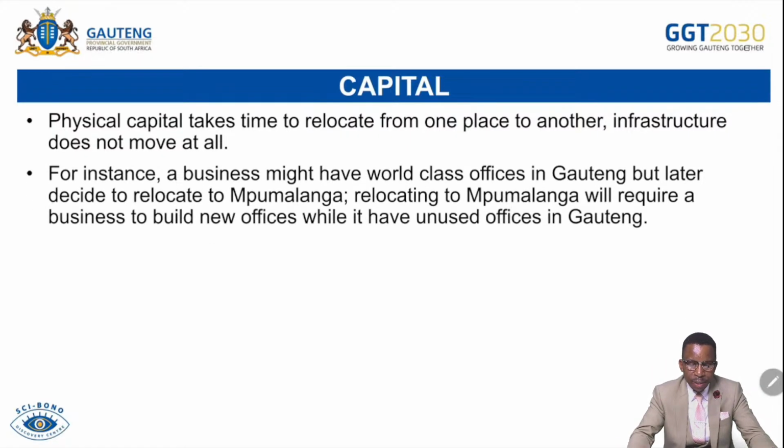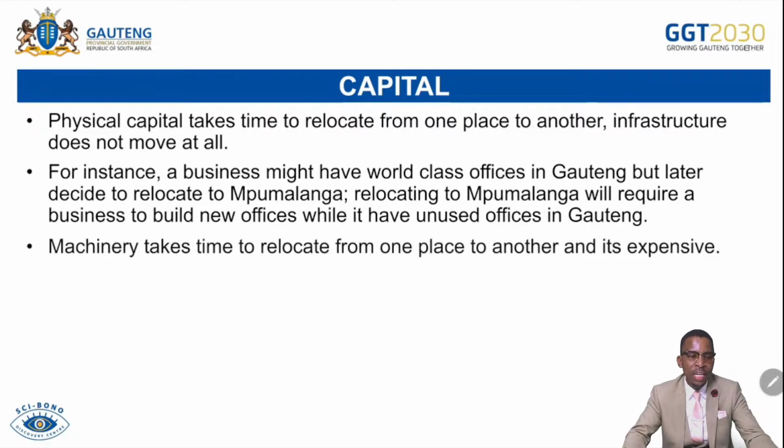For instance, a business might have world-class offices in Gauteng, but later decide to relocate to Mpumalanga. Relocating to Mpumalanga will require the business to build new offices while it has unused offices in Gauteng. For that reason, the business becomes more inefficient because it has smart offices in Gauteng but cannot take them to Mpumalanga. For that reason, capital cannot be moved from one place to another. The land cannot be moved either. Then they become more inefficient.